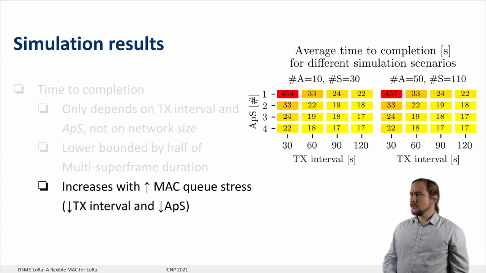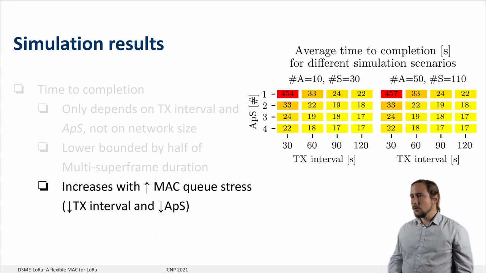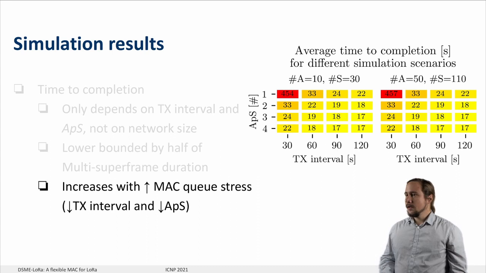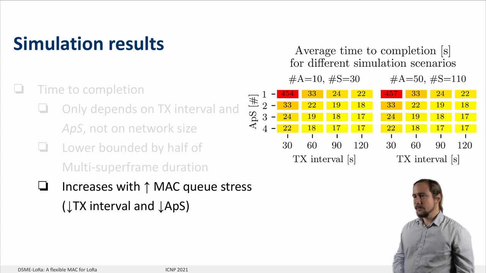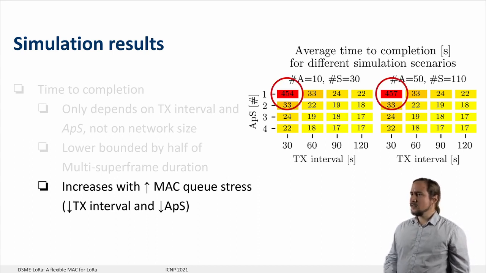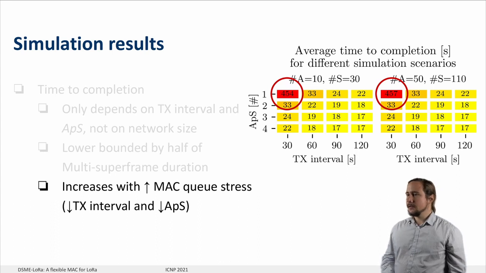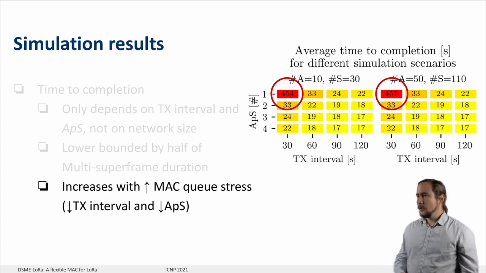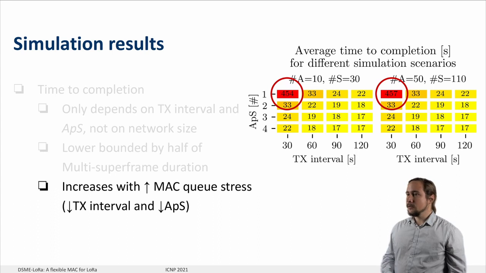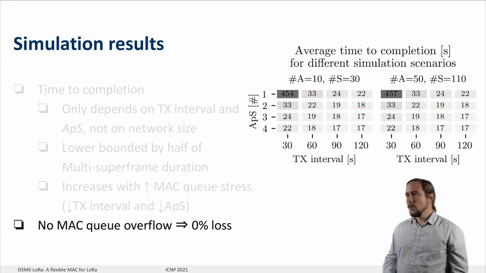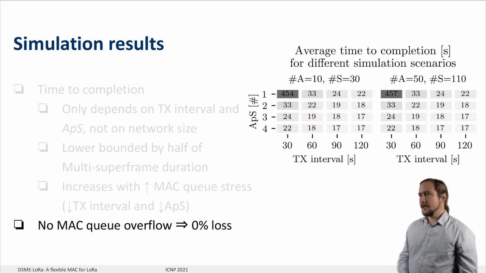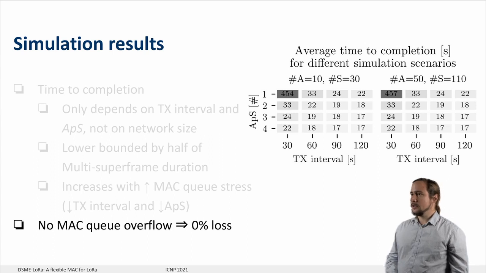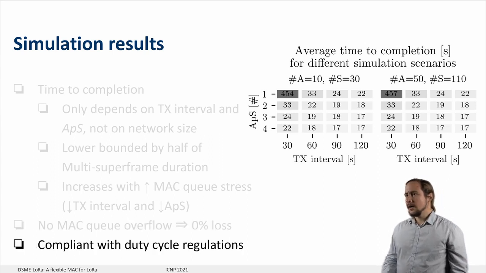When the MAC queue stress increases, either due to a lower Tx interval or a lower number of actuators per sensor, the time to completion increases. In scenarios where the MAC schedules faster than the transmission rate, the MAC queue overflows. Therefore, time to completion sharply increases. Moreover, there is 0% loss in cases where the MAC queue does not overflow, and nodes are compliant with duty cycle regulations in all scenarios.